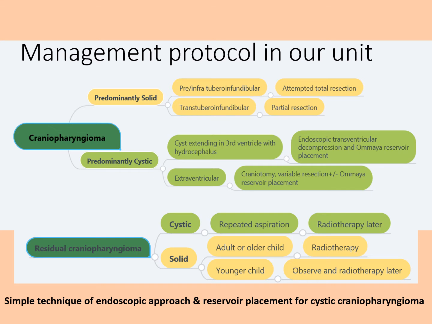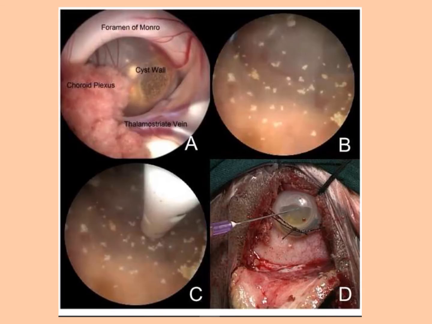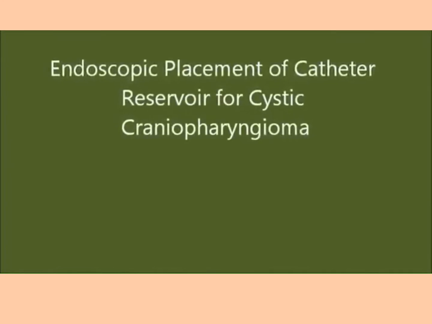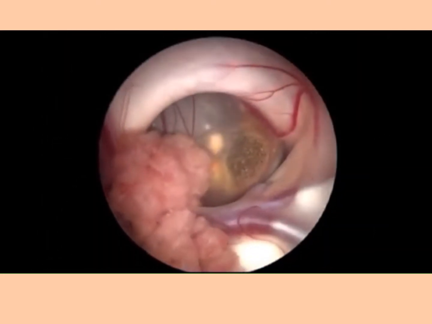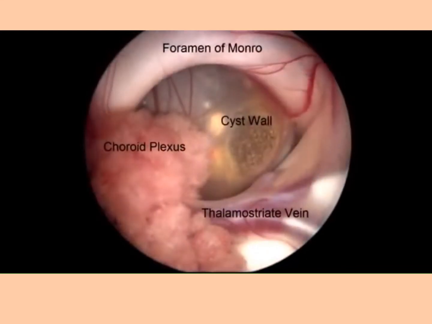So I am going to describe a simple technique of endoscopic approach and reservoir placement for cystic craniopharyngioma. The four essential steps are visualization of the cyst at the foramen of Monro, puncturing and entering the cyst, and after clearance of the contents, it appears like this. Then place a catheter deep in the cyst and connect it to a subcutaneous reservoir. It is exemplified in this case of a large cystic craniopharyngioma with some hydrocephalus. There is no solid component. The cyst wall can be seen at the foramen of Monro.